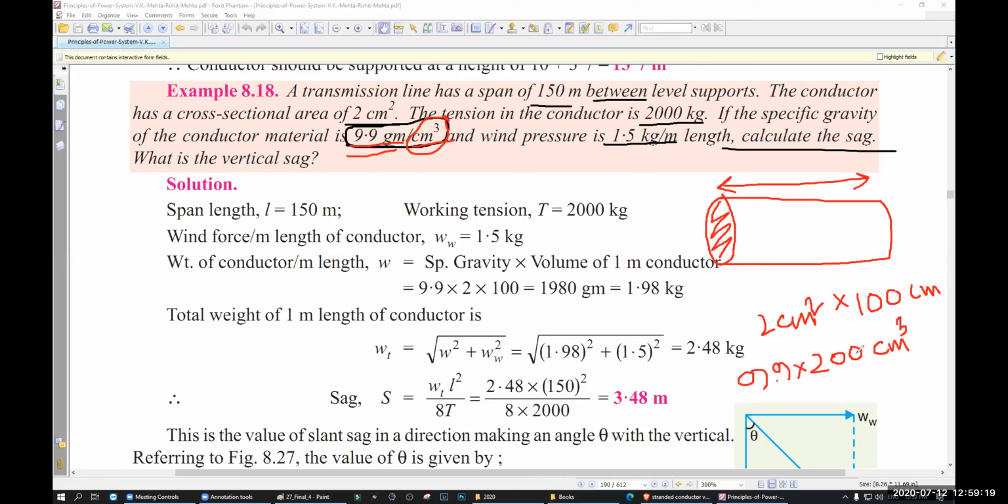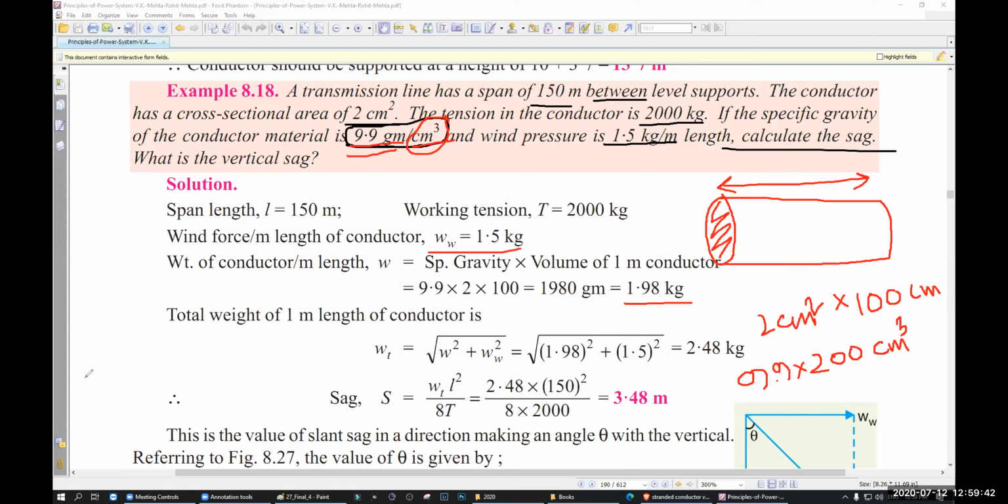Nine into 200, right? Yes, sir. That is the weight of 1 meter length of conductor. So 1980 gram, that means if you divide by 1000, it becomes 1.98 kg. That means almost 2 kg. That is W. So what is the weight of 1 meter conductor length? What is the WT? Because you have wind, remember.